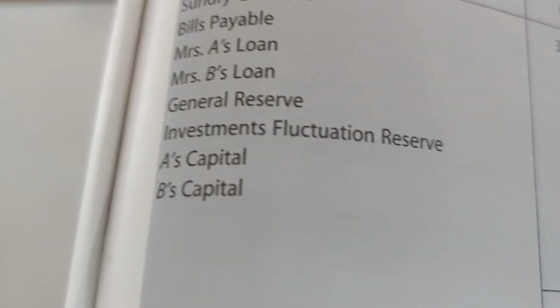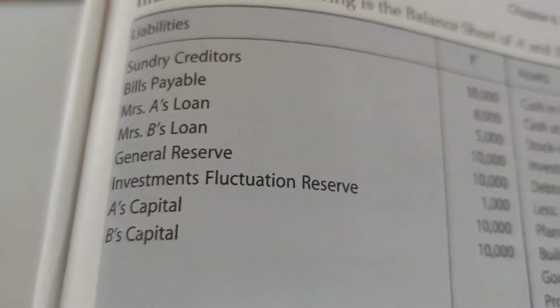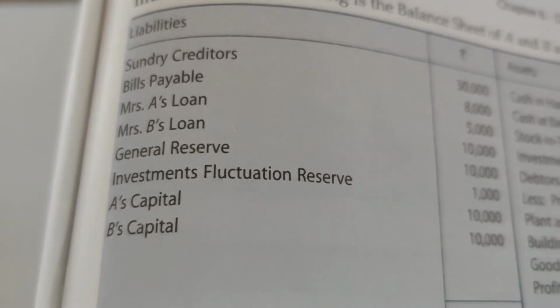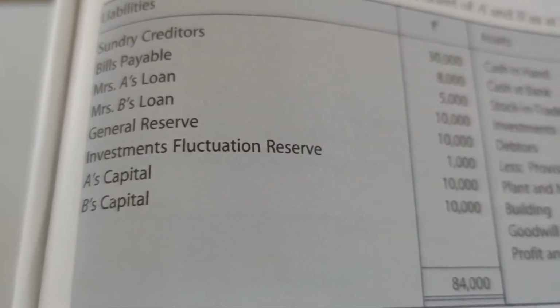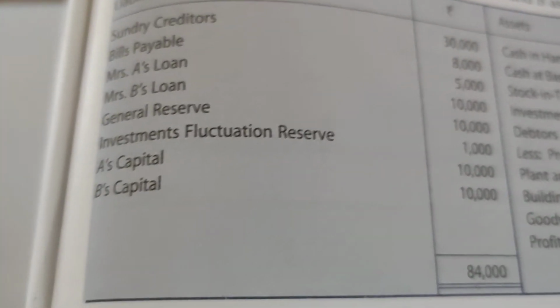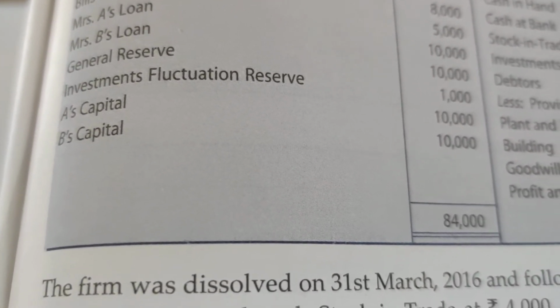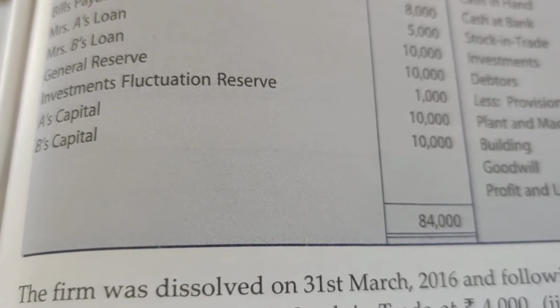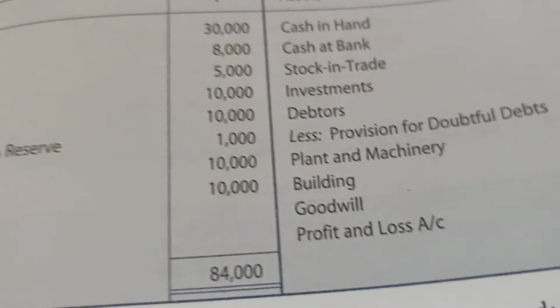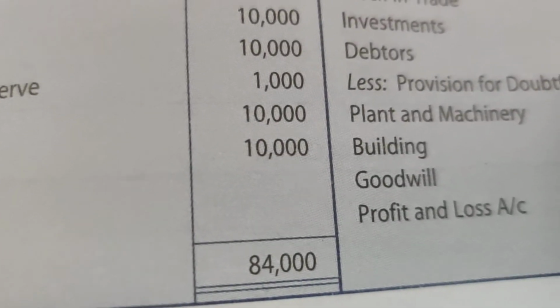So first, we are going to transfer all liabilities to the credit side of the realization account. Sundry creditors will go, bills payable will go, Mrs. A loan and Mrs. B loan. These both are outside liabilities, so they will go to the credit of the realization account. General reserve will not go because it is an accumulated reserve, so it will go to the credit side of partners' capital account. Investment fluctuation reserve will go to the credit side of realization because it is represented by an asset called investment. Clear? Investment is given. And capital accounts will go to the partners' capital.